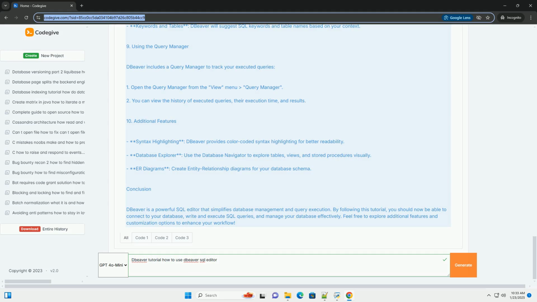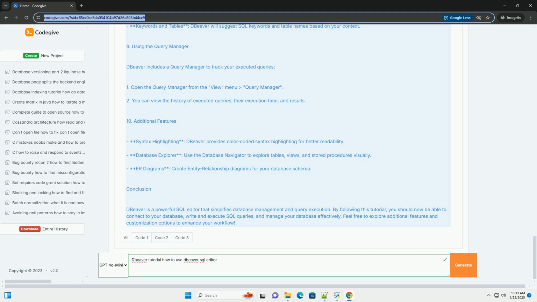5. Executing SQL queries. To execute your SQL queries: 1. Run selected SQL. Highlight the SQL command you want to run and click the Execute SQL Statement button, the play icon, in the toolbar. 2. Run all SQL. If you want to execute all the SQL commands in the editor, simply click the Execute SQL Script button, the play icon with the script icon.